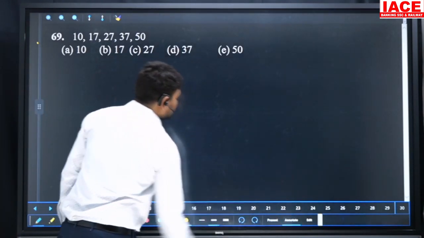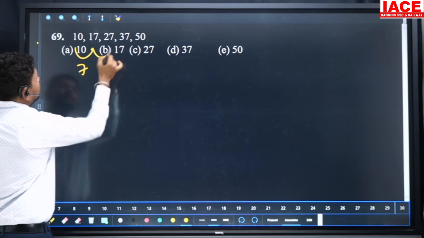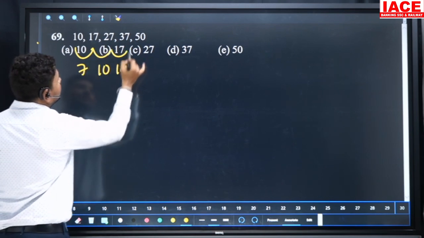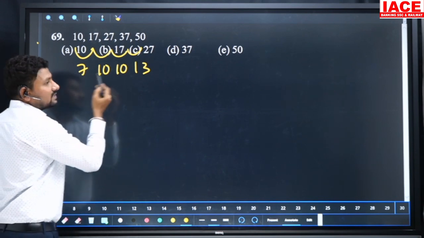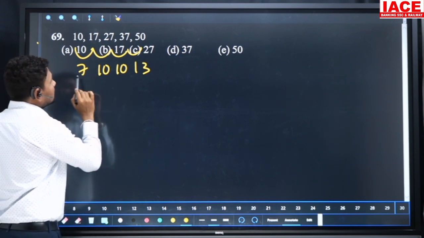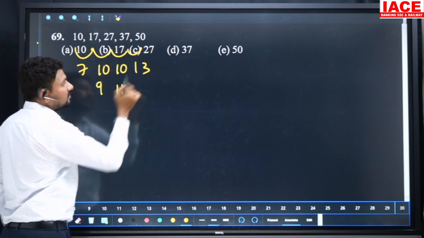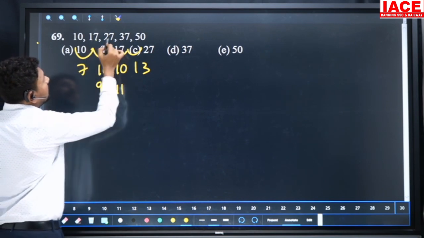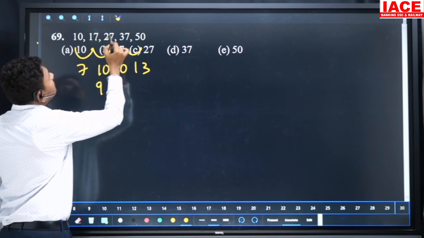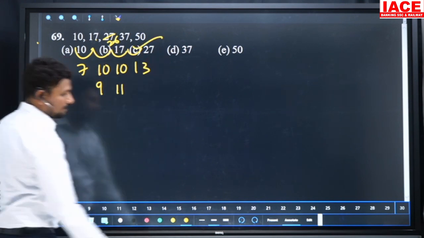Next, 10, 17, 27, 37, 50. Here the difference is 7. Here the difference is 10. Here the difference is 10. Here the difference is 13. So here the difference is not same, like 10, 10. Here look at 7 and 13. 7 after the odd number is 9, and here the odd number is 11. Here the odd number is 13. It's suitable. Now 10 plus 7, 17. 17 plus 9, it's not 27. Our answer is 26. That means wrong number is what? 27.